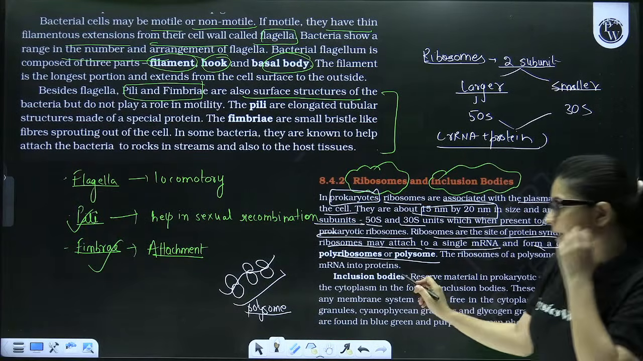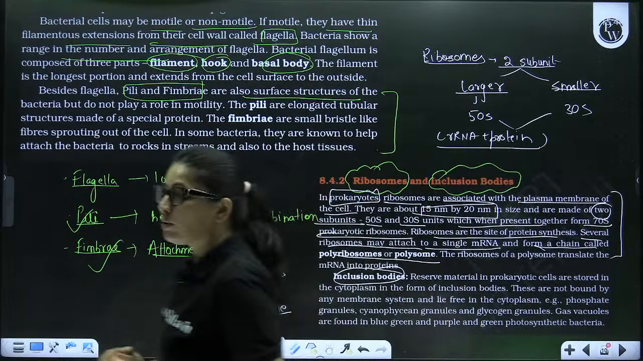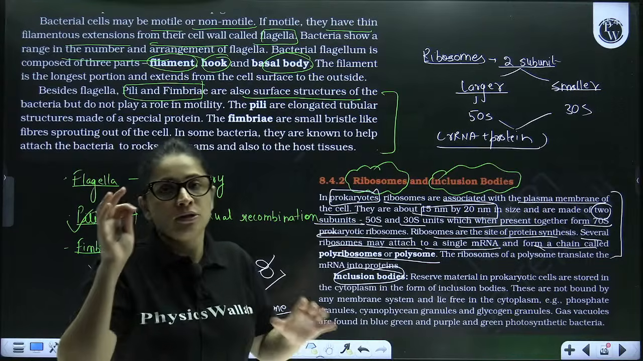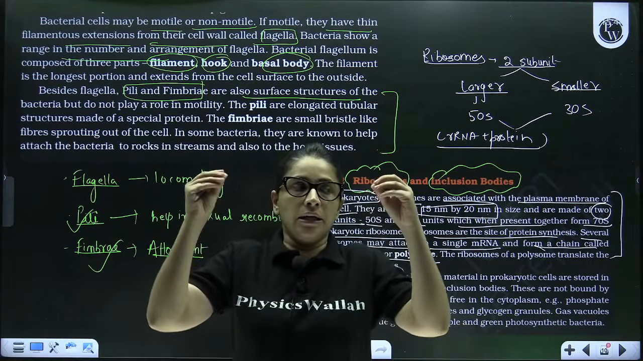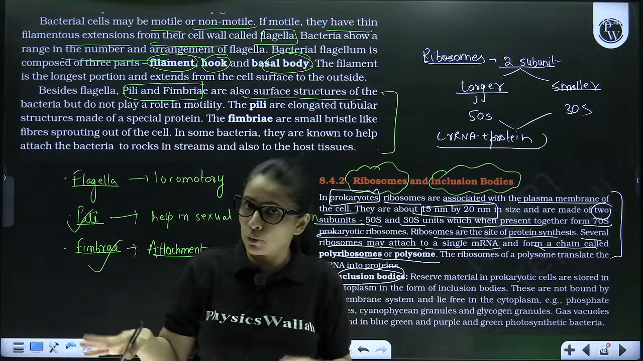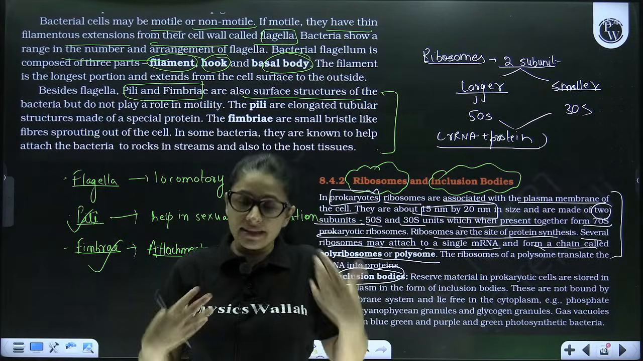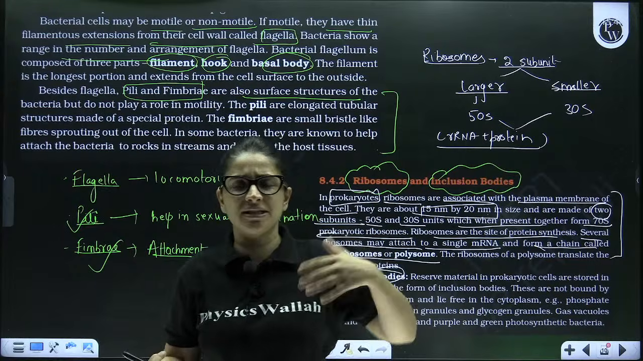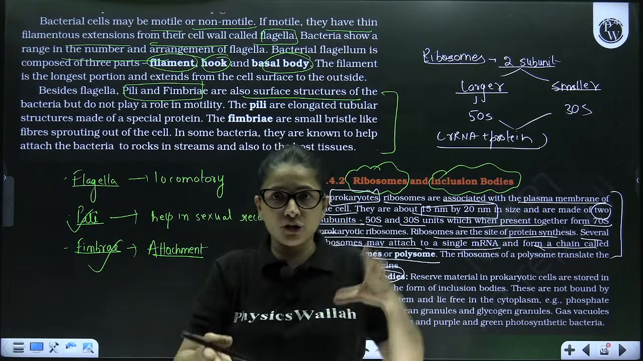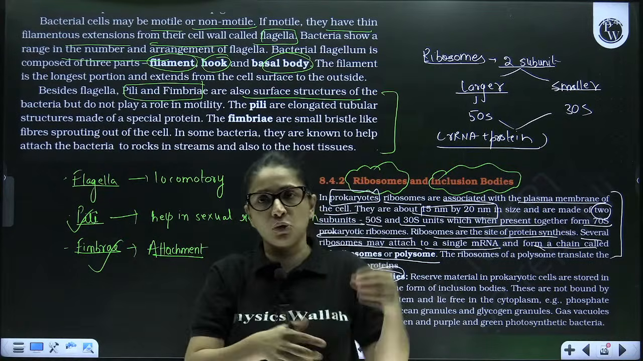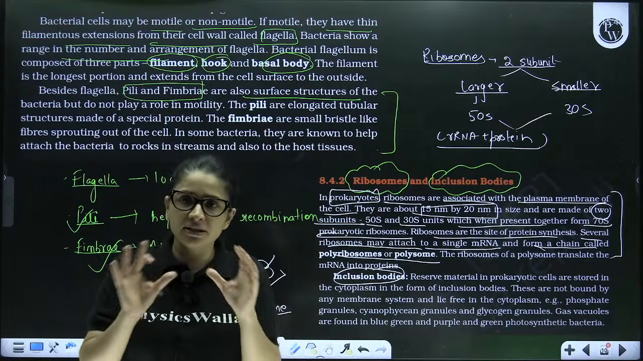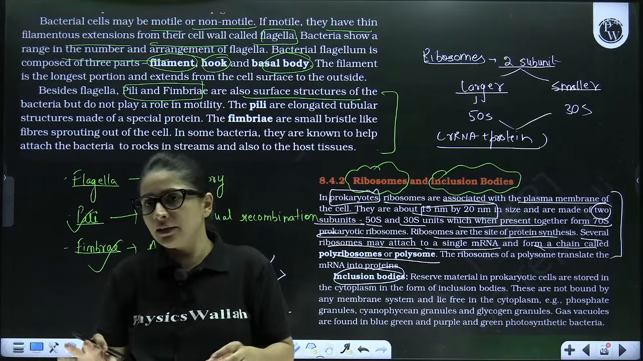Now last is inclusion bodies. Now what are these inclusion bodies? I told you these are dead non-membrane bound storage bodies which are scattered in the cytoplasm of the prokaryotic cell. And since they are storage bodies, some are sulfur granules, phosphate granules. So sulfur is stored in sulfur granules, phosphate is stored in phosphate granules. So all storage bodies. Some reserve material is stored in these inclusion bodies.